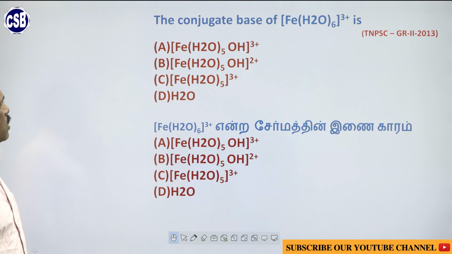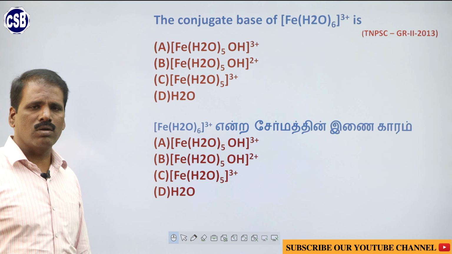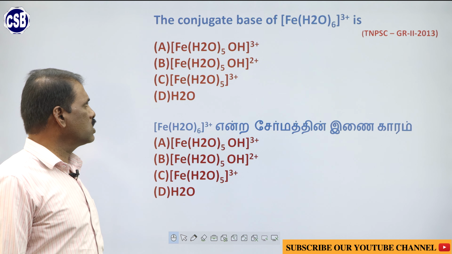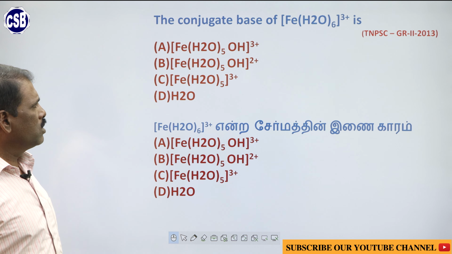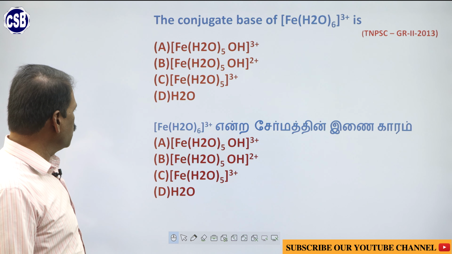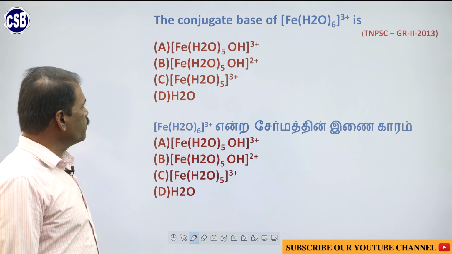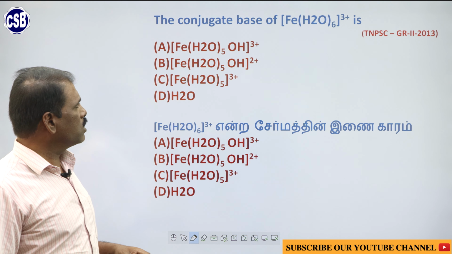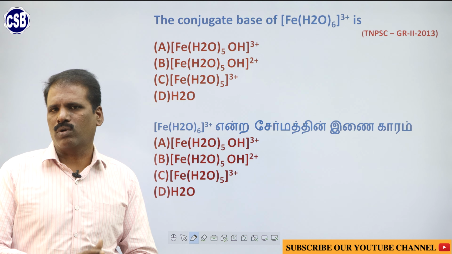This is also based on the same Bronsted-Lowry concept. Here the conjugate base of Fe(H2O)6 3 plus is? This question was asked in Group 2 2013 TNPSC. According to Bronsted, a conjugate base and acid differ by a proton.